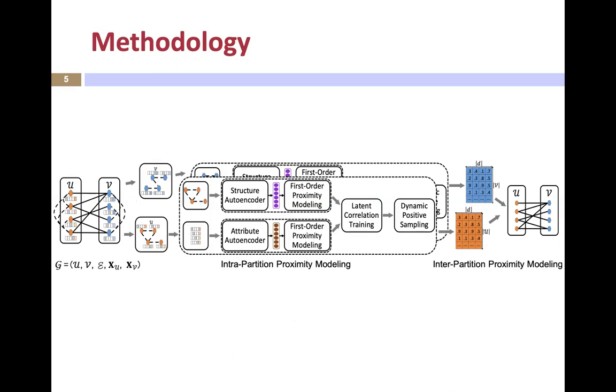The links can also be assigned some weights, like Jaccard similarity or inverse user frequency, based on their common neighbors. After that, we perform intra-partition proximity modeling inside each partition, and obtain embeddings for each node. Then, we preserve the inter-partition proximity with the obtained embeddings according to the edge relationship across two partitions.